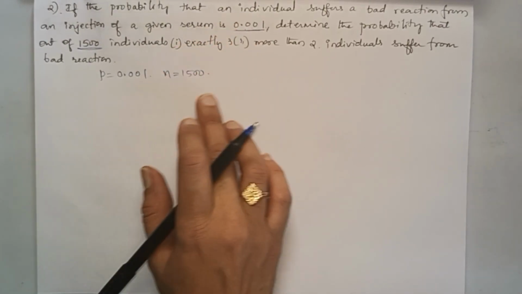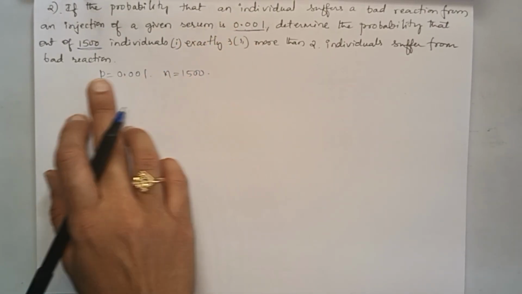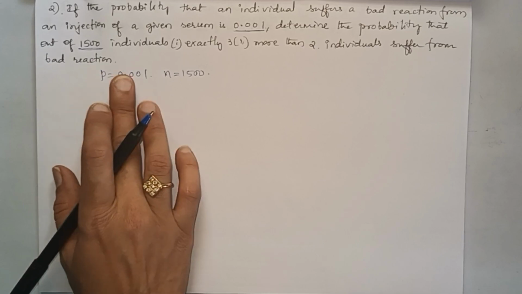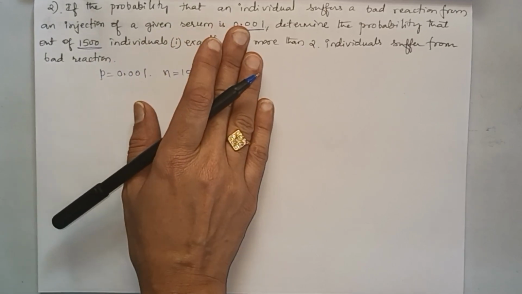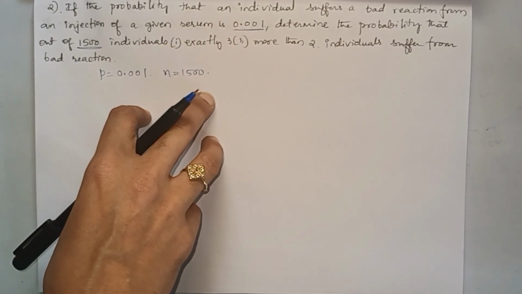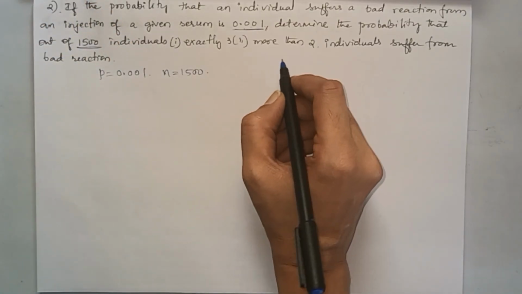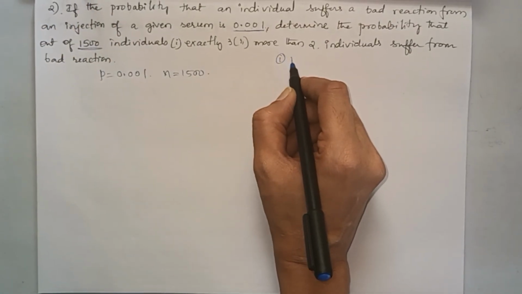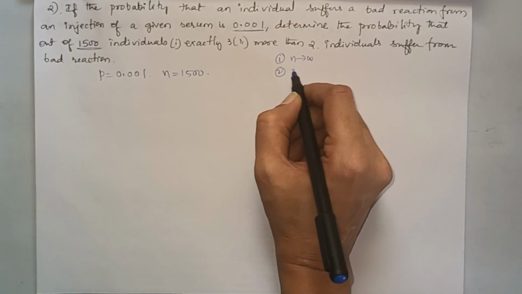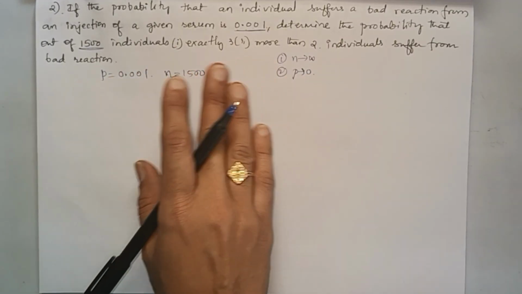Though the number of trials is mentioned here, as the probability of success is very, very small, we can take this as a limiting case of binomial distribution, because the limiting case of binomial distribution is n tends to infinity, p tends to 0, then it becomes Poisson's distribution.